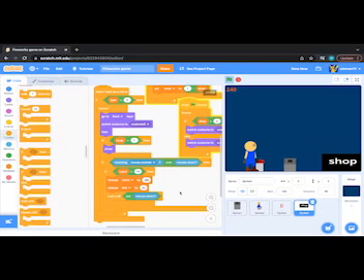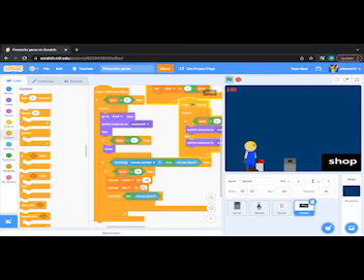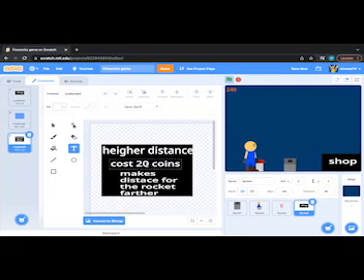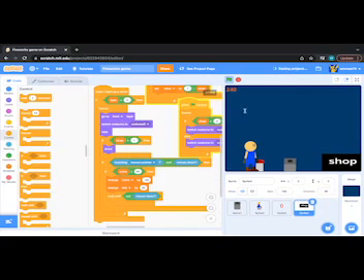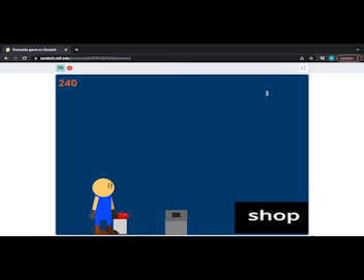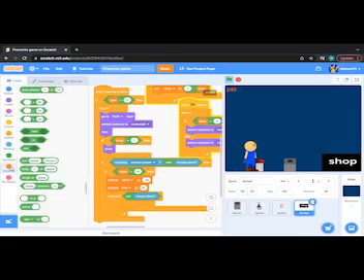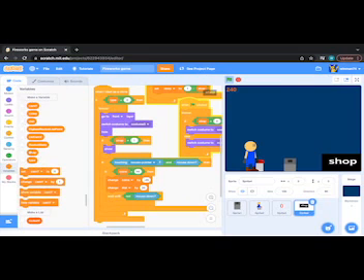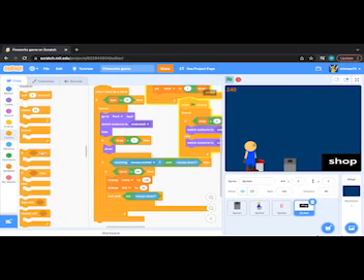And this should cost way more. Let's do 45. And we'll change this by the same thing. So 44, and change this so that it says it costs 45 coins. And save. And now it costs more. And wait, let me check how high the distance is right now. The distance is 130. So 130 is going to be the highest.